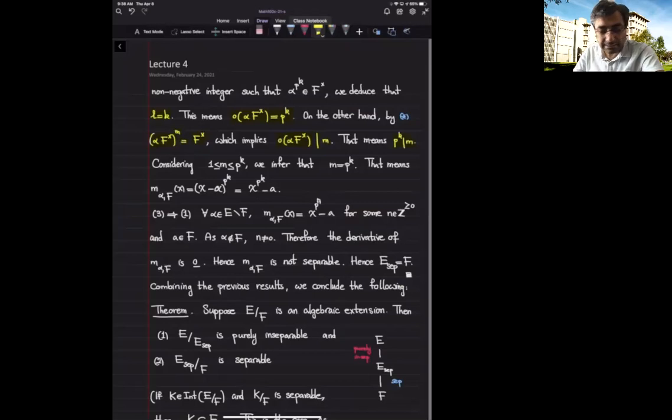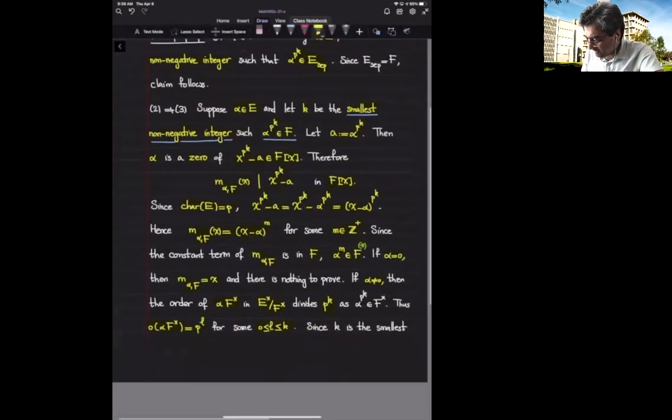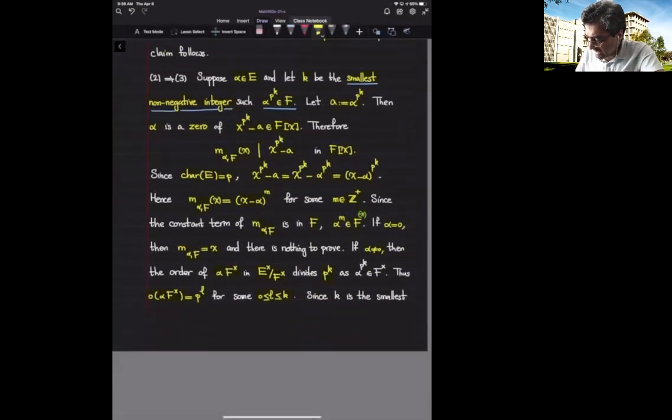But on the other hand, remember here, this m that we have, the minimal polynomial of alpha is supposed to divide x minus alpha raised to the power p to the k. From here, we deduce that the minimal polynomial is of the form x minus alpha raised to the power m, where m should be at most p to the k.